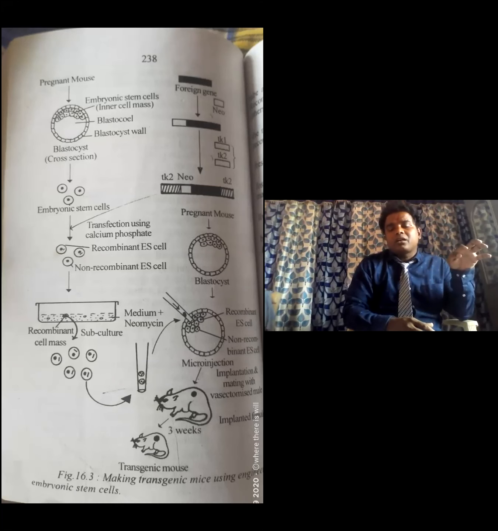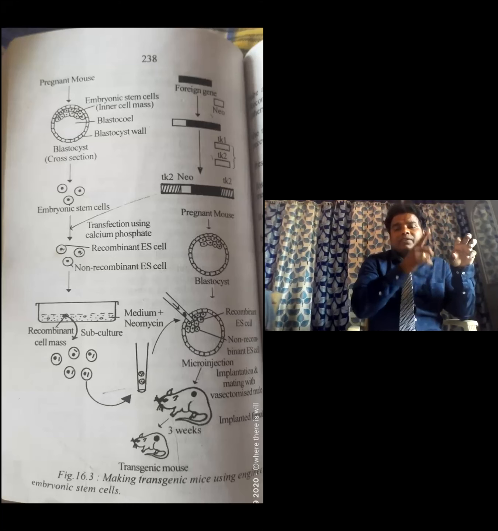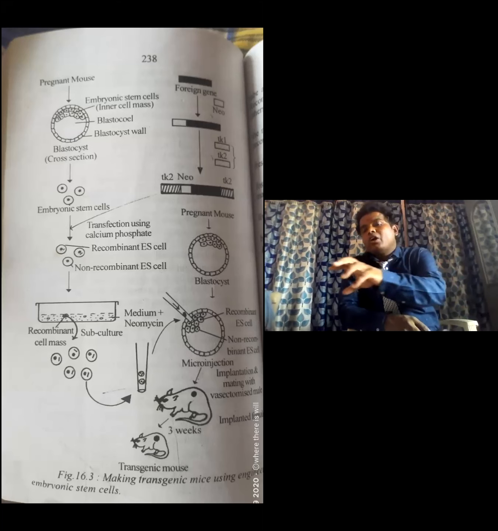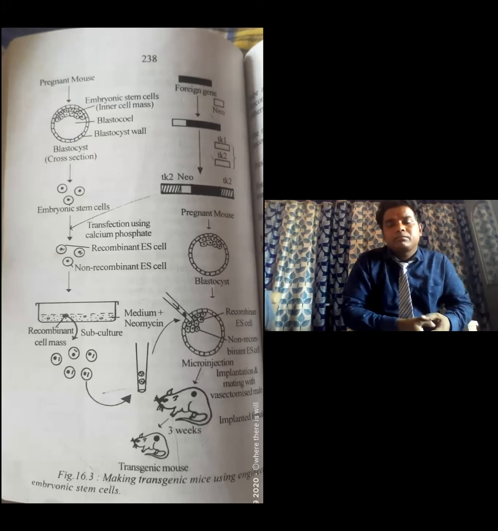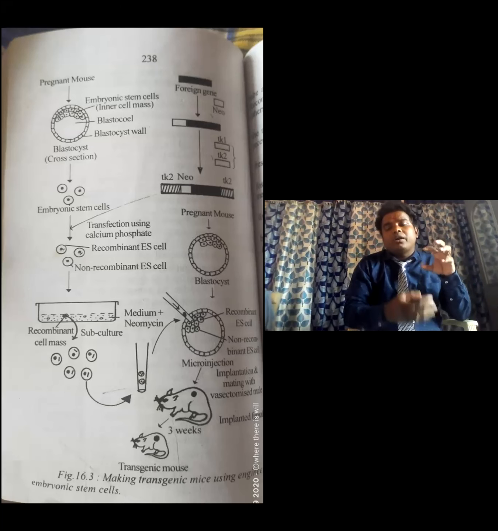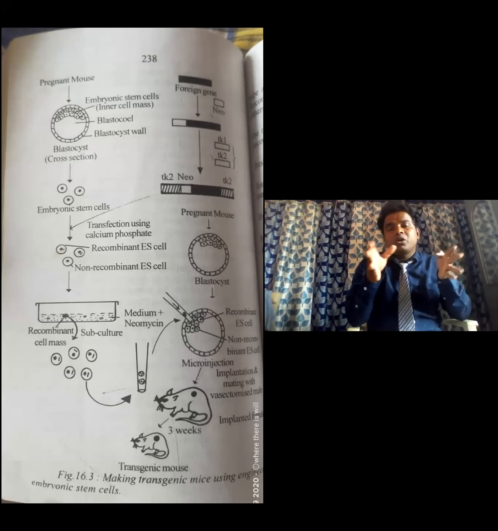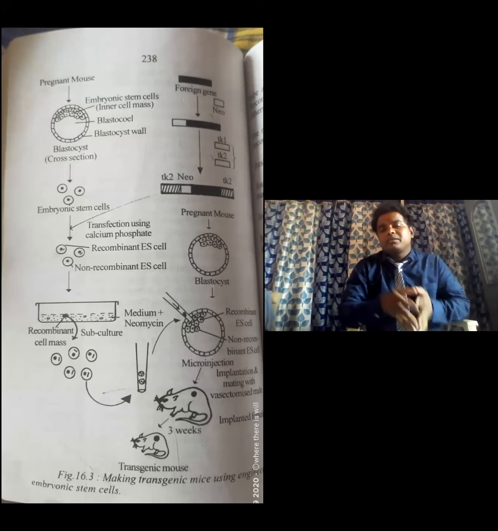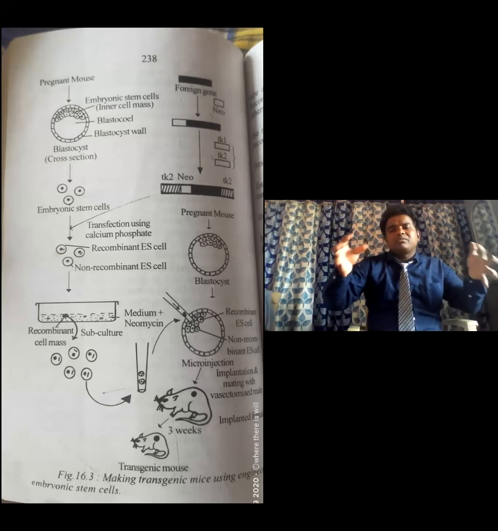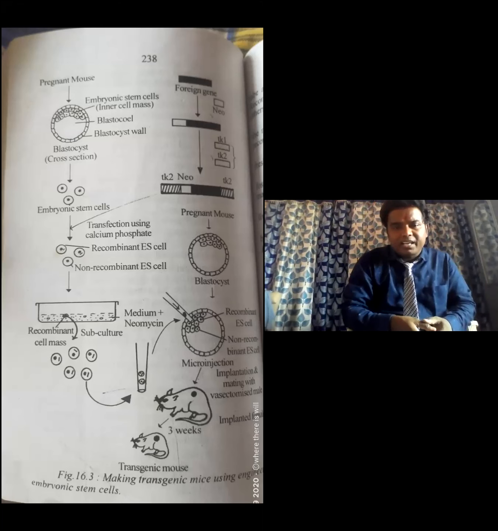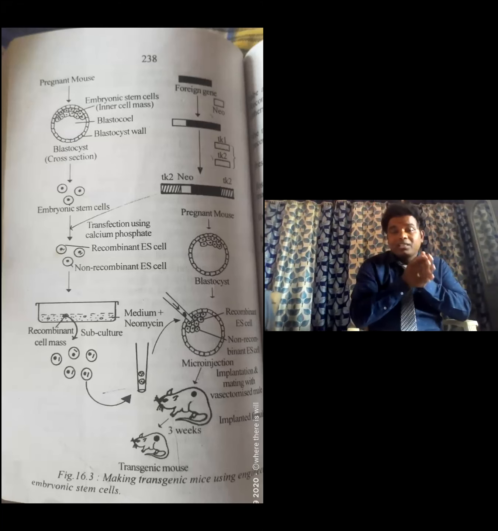The embryonic stem cells that are transfected with the foreign desired gene form recombinant embryonic stem cells. Those embryonic stem cells not infected or transfected are called non-recombinant embryonic stem cells. Both are subcultured in medium with neomycin.